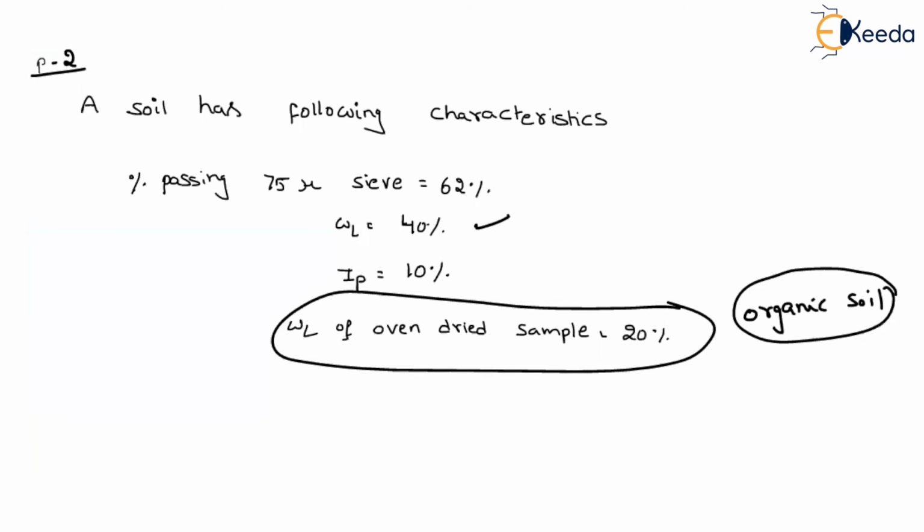Now tell me, think about it and take 1 minute and tell me which one we should be looking at. Like always, we should go with this value. It will be in between 35 to 50. So that's why it will be classified as an intermediate compressible organic soil. Organic soil so O, intermediate so I. So the type of soil will be an intermediate compressible organic soil.